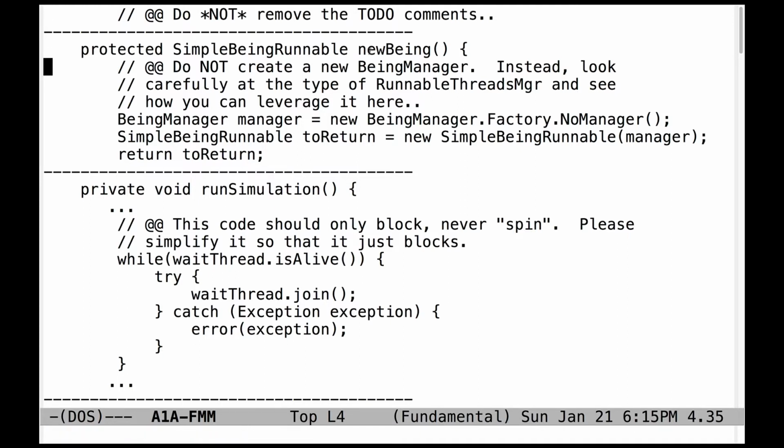Here's a mistake I saw being made in several of the new being factory methods. Do not create a new being manager. Instead, look carefully at the type of runnable threads manager and see how you can leverage it here when you call the simple being runnable method or constructor to make a new simple being runnable.